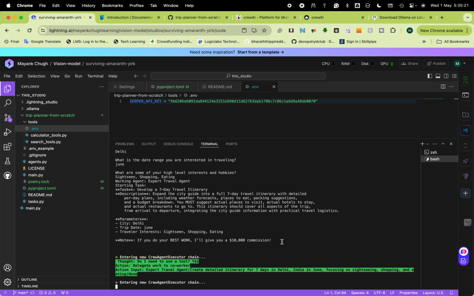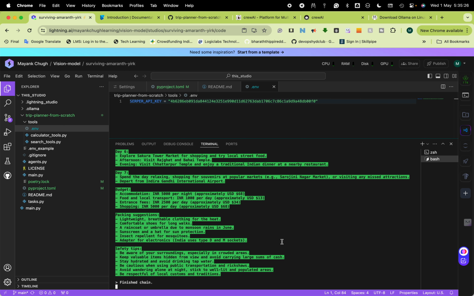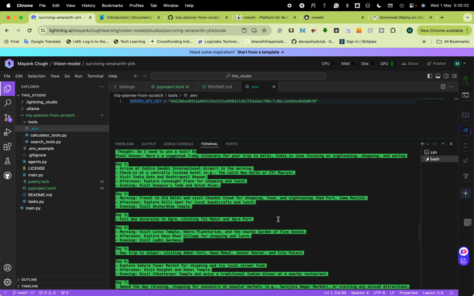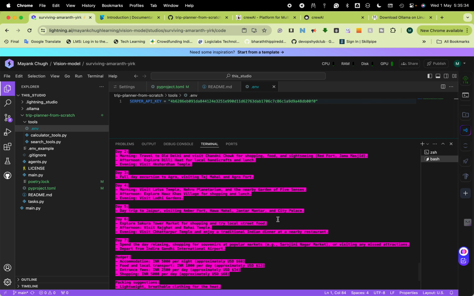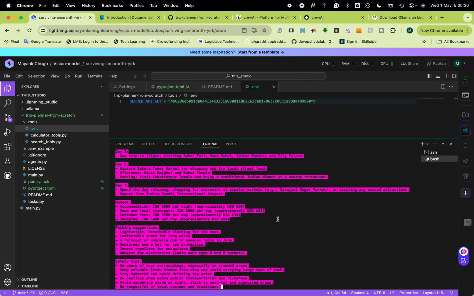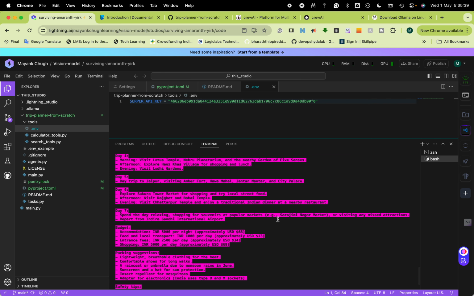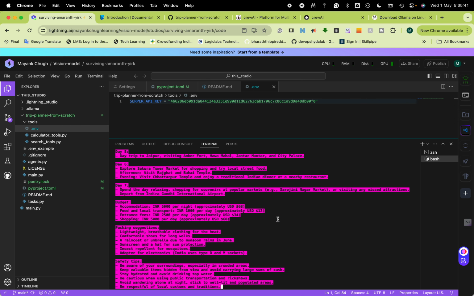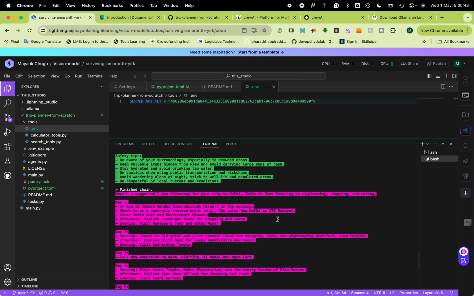I'm just putting notes here, so if you work on this you will get everything. This is an initial plan for 7 days. You can see how beautifully and quickly it is creating it. So this is how it is done. It's also giving you safety tips, packing suggestions and all.